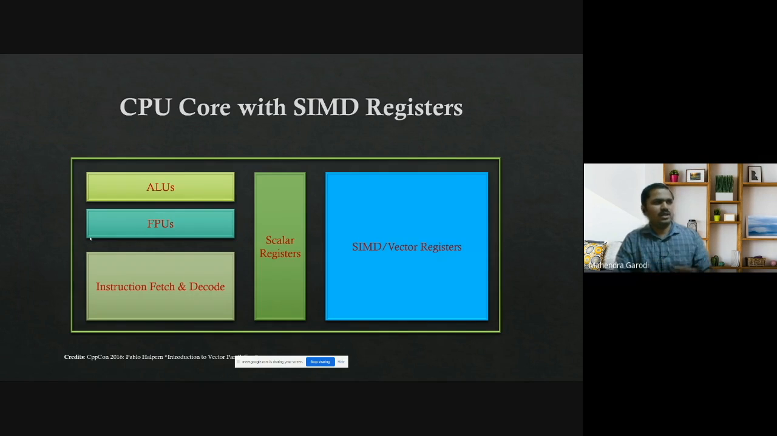So let's see a simple block diagram of a CPU core with the SIMD architecture. What it additionally adds is, in a general scalar architecture, you will have ALUs, FPUs. You will also have instruction fetch and decode logic. And then there are scalar registers. For example, in Intel, the individual register size is 64-bit, right? And ARM also, I think nowadays in general it is 64-bit only.